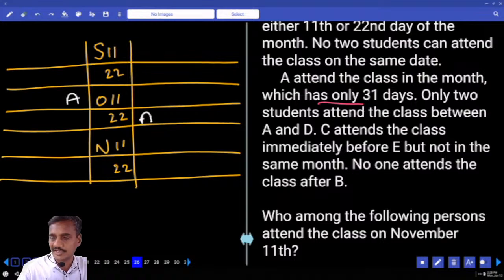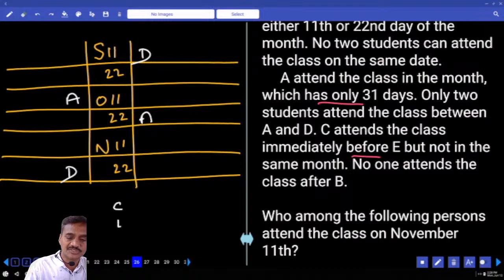And only 2 attend between A and D. Now in between A and D there must be exactly 2. Here again D must be first. And C attends the class immediately before E, so C and E must be together. C attends the class immediately before E, but not in the same month, C and E must be like this.